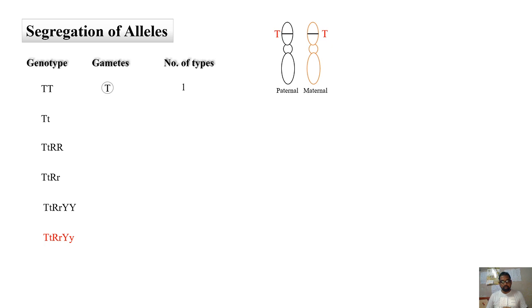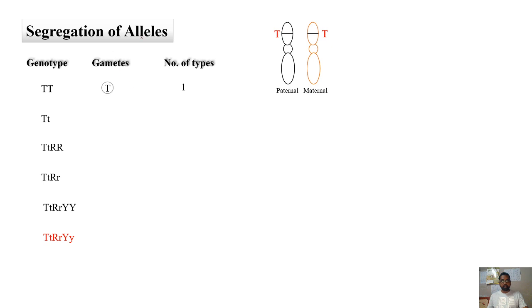Hello everyone. In this second lecture on principles of inheritance, we are going to discuss the dihybrid cross in detail, after which we will see how the trihybrid cross will be. Before going into the details of the dihybrid cross, we will see how allele segregation will be during gamete formation.